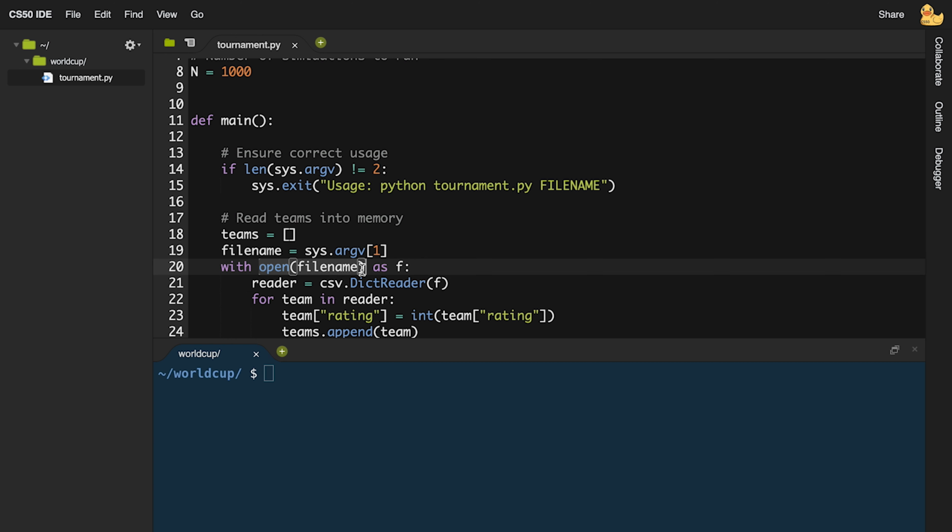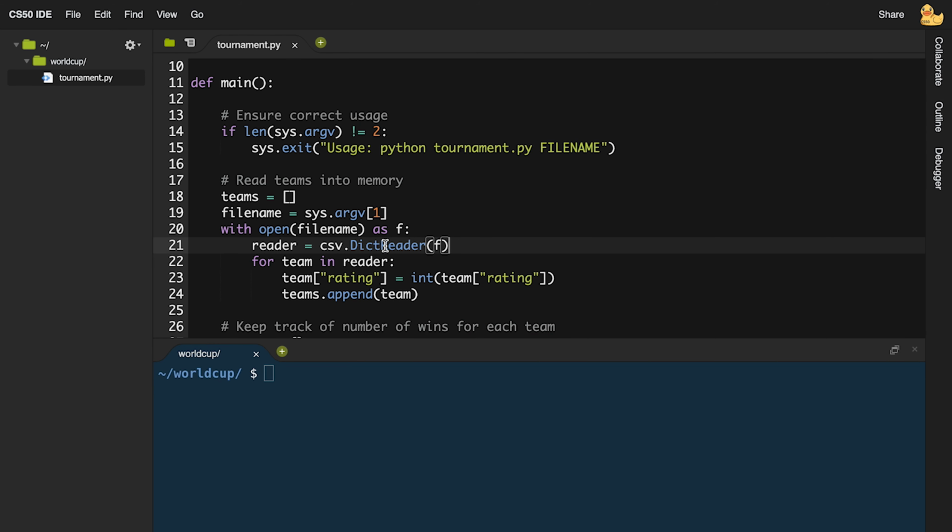Next, we're going to open that filename, calling the file f. And now we want to read that file as a CSV file. To do so, we can use the csv module, and in particular, something called csv.DictReader, which will let us read a file f one row at a time, treating each row of the CSV file as a dictionary, with keys corresponding to the names of each of the columns, and values corresponding to the values actually found inside that row of data in the CSV file.